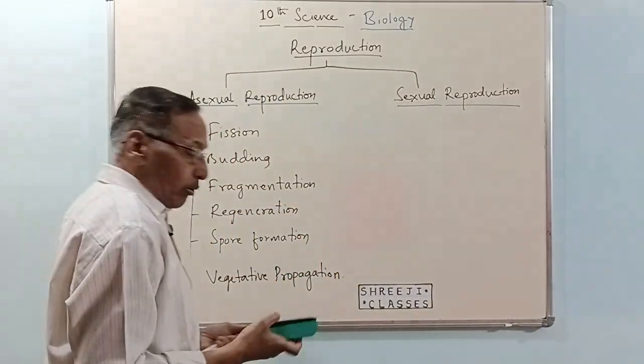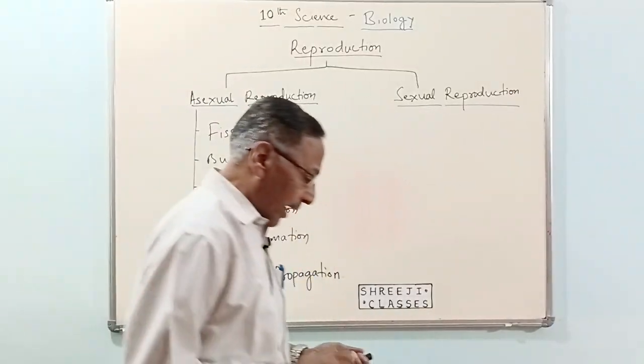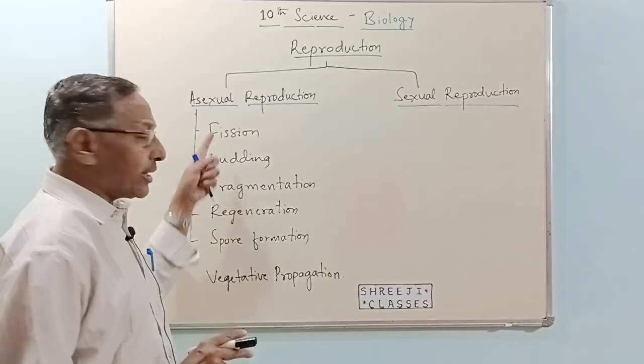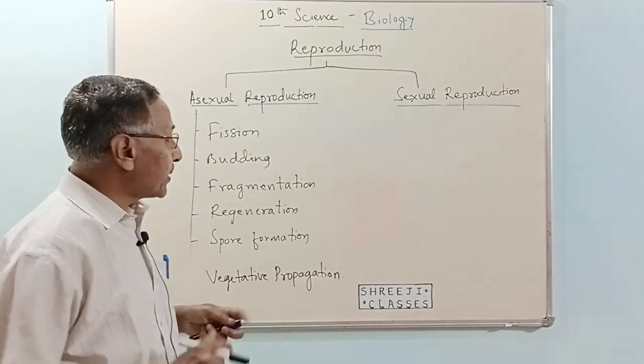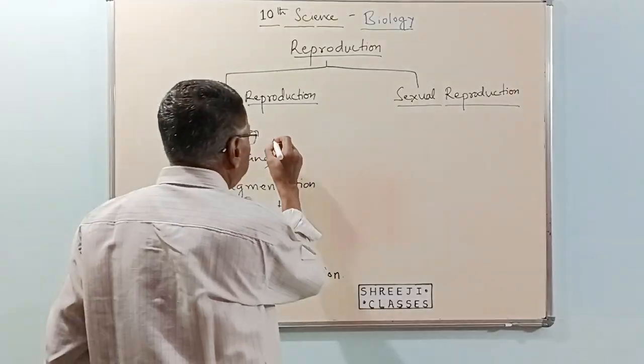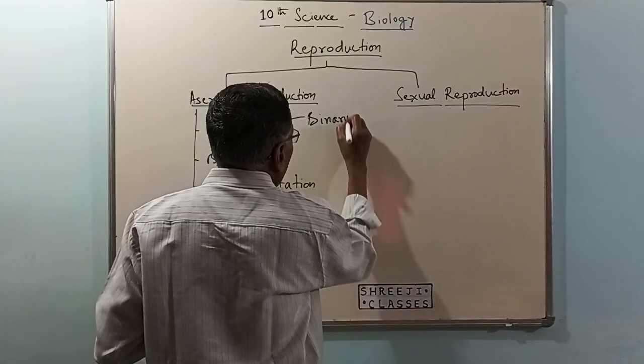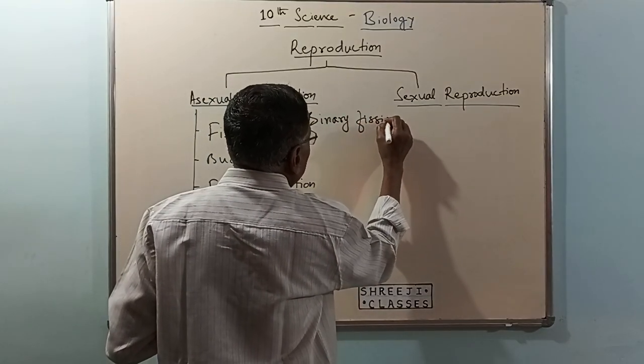Now, if the organism breaks into only two individuals, if the parent divides into two daughter cells, we call it binary fission.